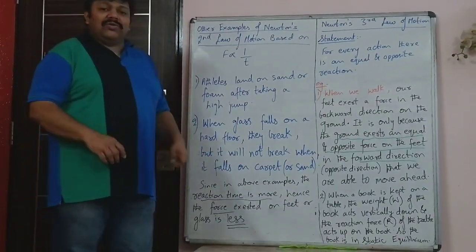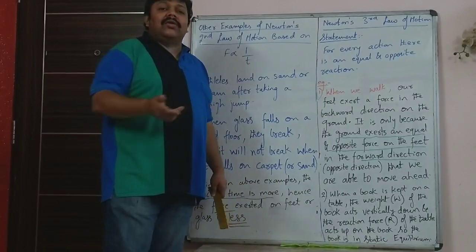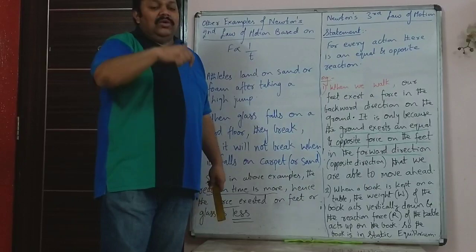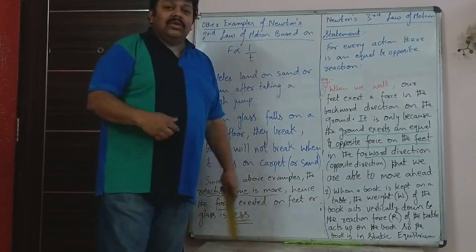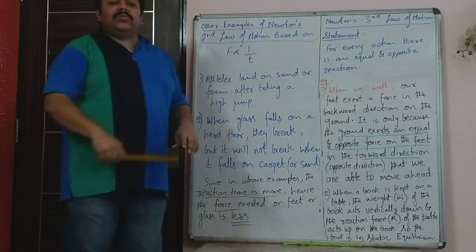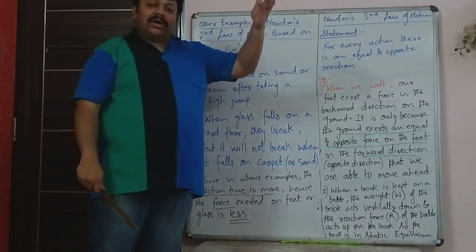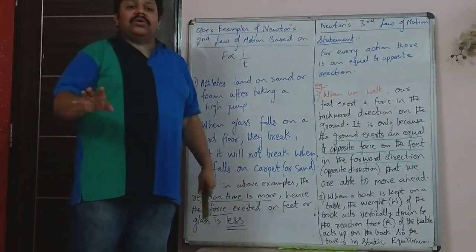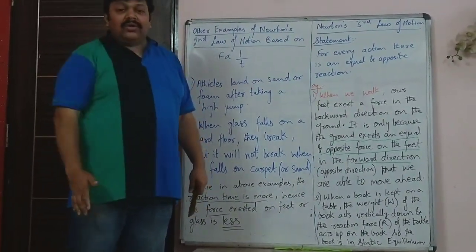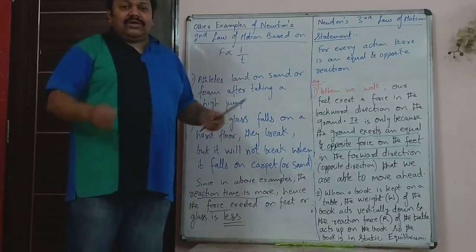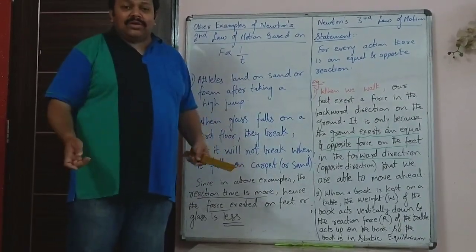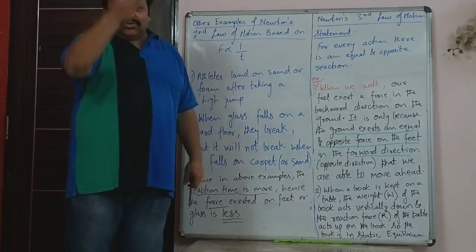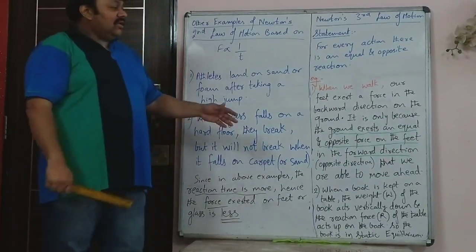Another example you can take is any book or a weight lying on a table. The weight of the book acts on the table, that is W. The table exerts an equal and opposite force in the vertically upward direction on the book. So these two forces are equal, hence the book is stationary. It is not that the book falls down. Yes, if there was a huge weight kept on the table and the table couldn't bear the weight, due to which it just gives way, then there will be no reaction force, so that weight falls down. So these are simple examples.